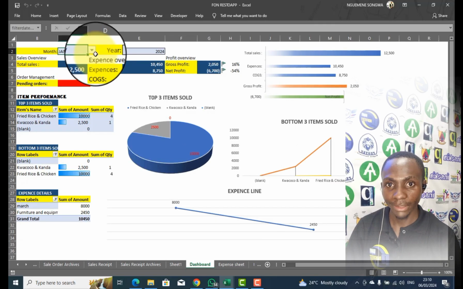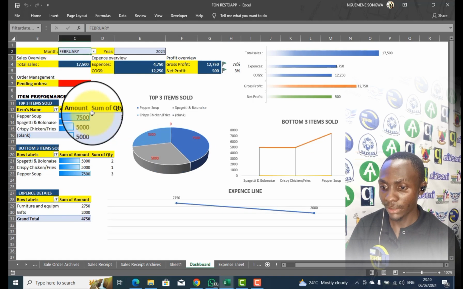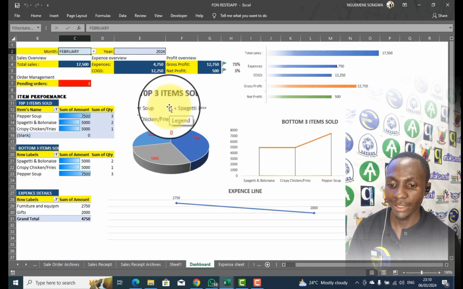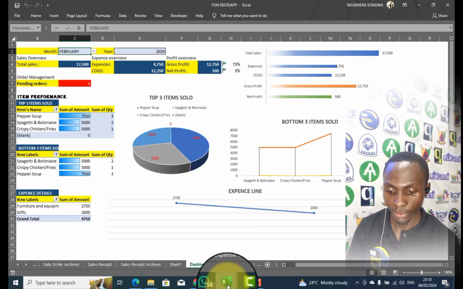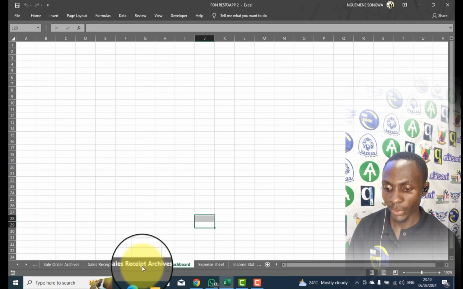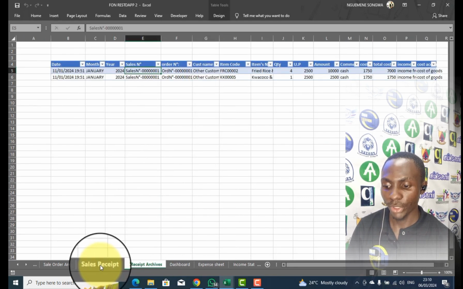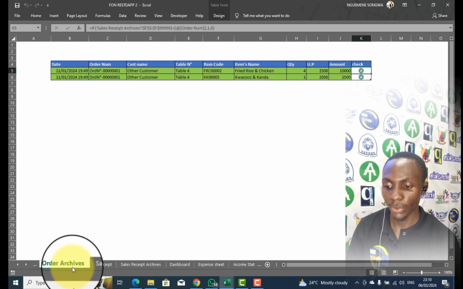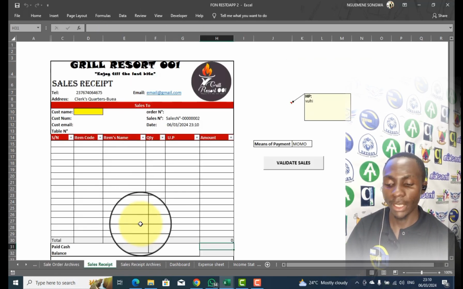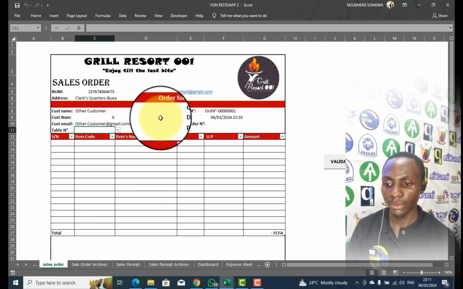So long as you have data, we can create something which is responsive like this, showing some inside information concerning the Excel sheet you're actually working with. So we're going to use this Excel file to do that. We have a sales receipt worksheet here, we have a sales order archive, and a place where we can enter sales receipts. We equally have a place where we can enter sales orders.